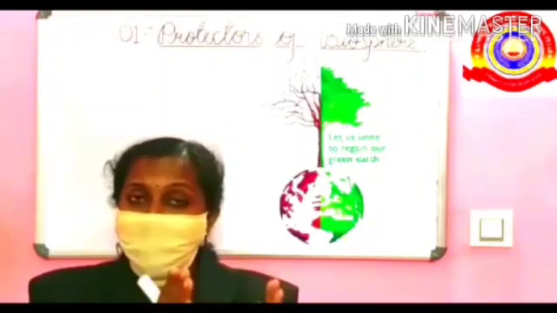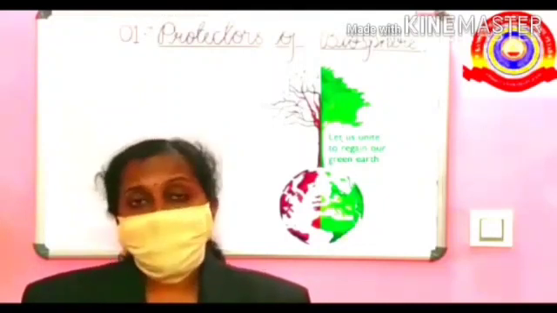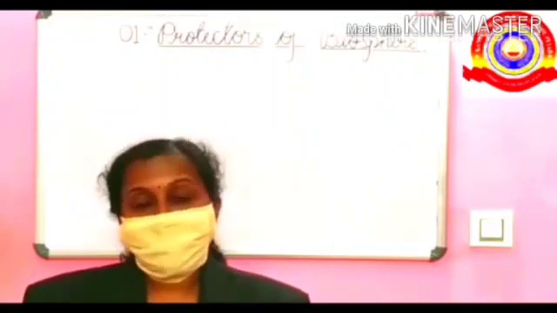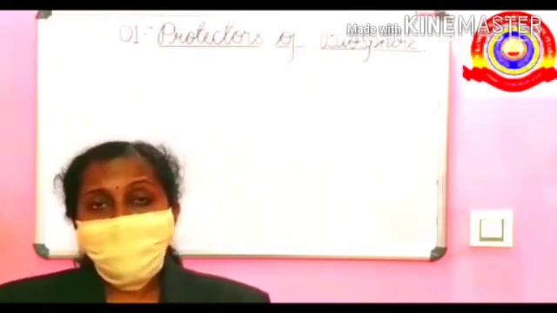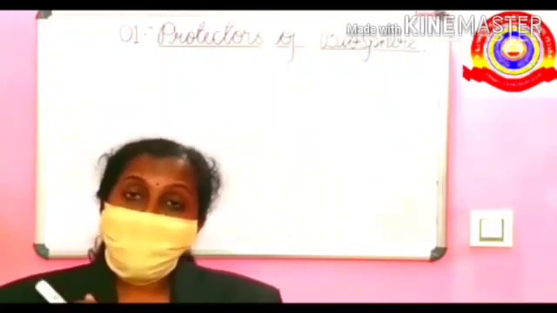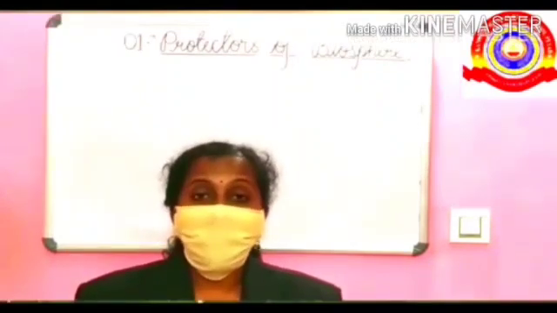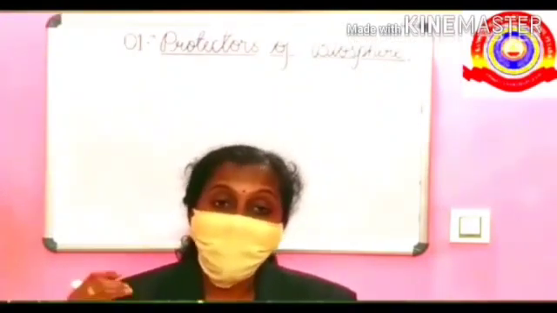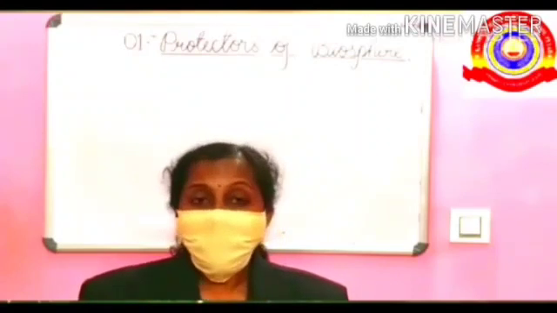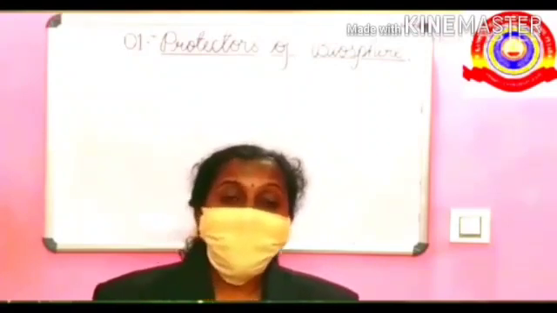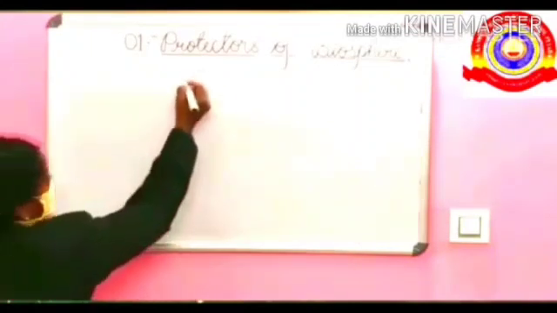You can see in that picture that half the portion is greenish and in half there are no plants. If it continues like this, the whole living organisms will be badly affected. So the main aim of this chapter is to conserve and protect our plants. Green plants are the chief producers in nature. For the existence of life, green plants play a major role.